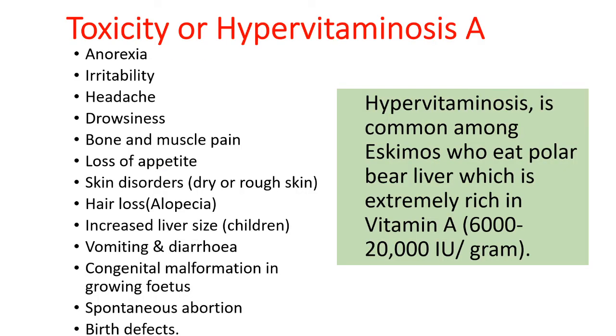Toxicity or hypervitaminosis A. Since all fat soluble vitamins are stored in the liver and adipose tissues, it may lead to hypervitaminosis or toxicity.